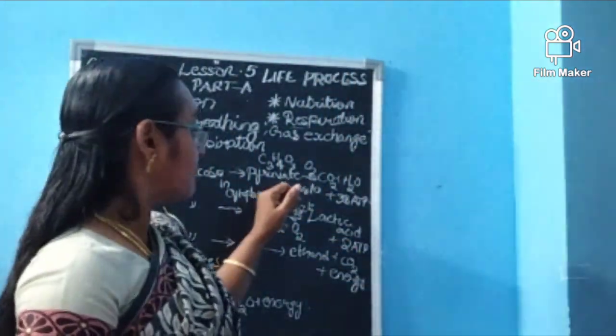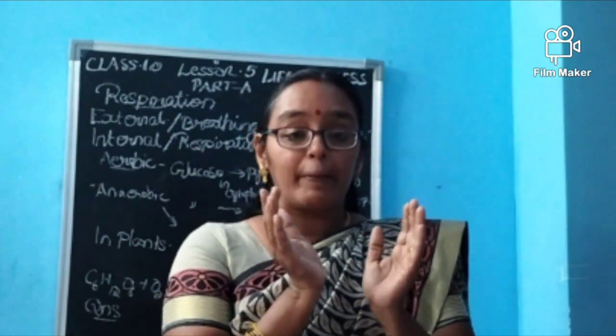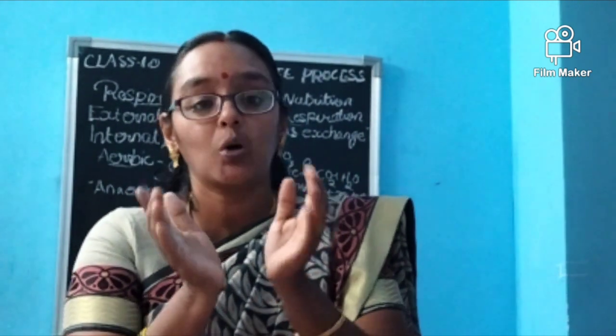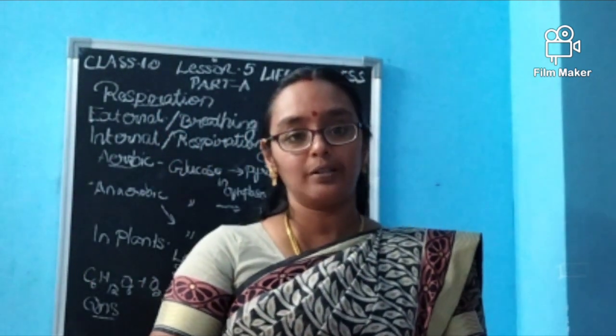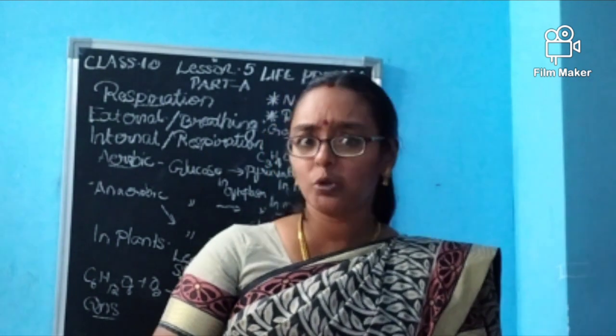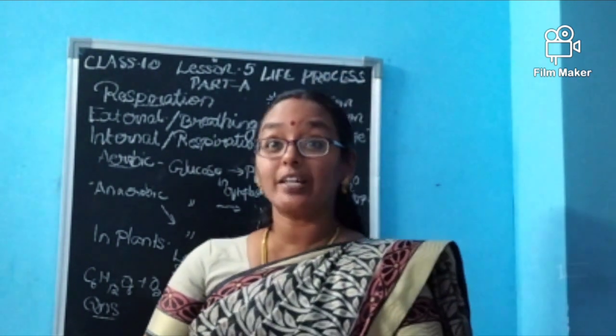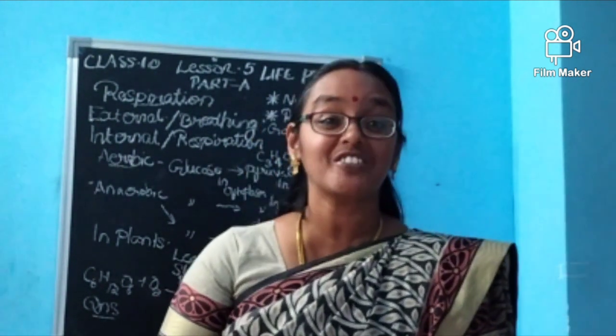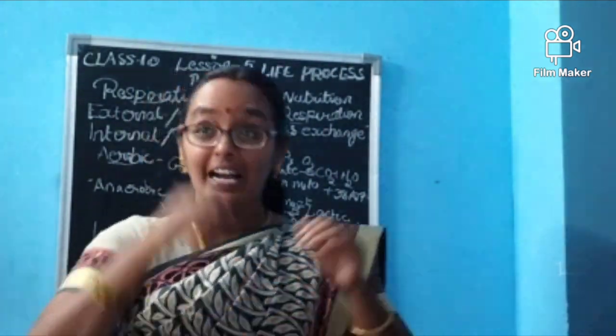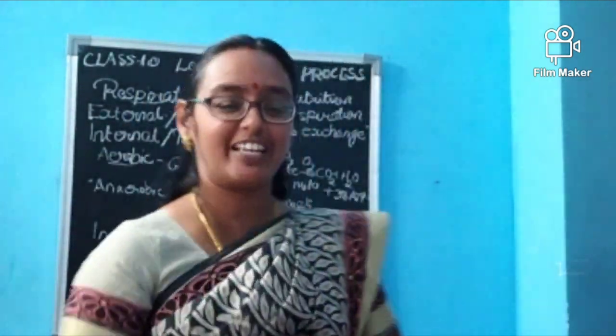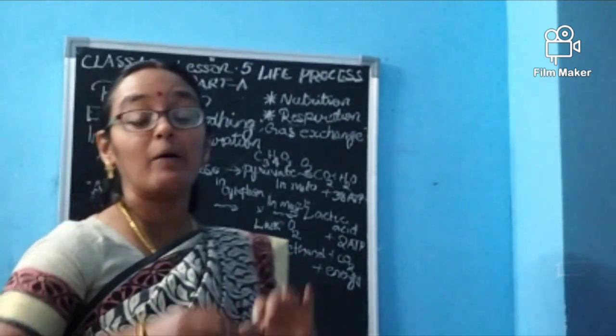Then the pyruvate will be moving to the mitochondria. What is mitochondria called? It's called the powerhouse or the storage battery of the cell. Do you remember? The ninth standard. Take the ninth standard book and revise. You will get it. It's the powerhouse of the cell.